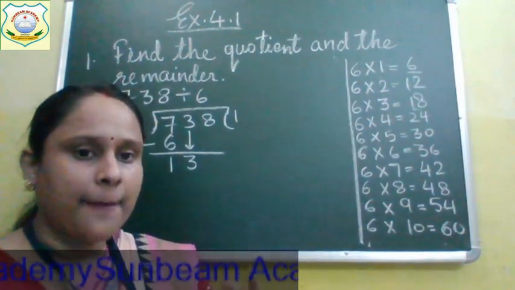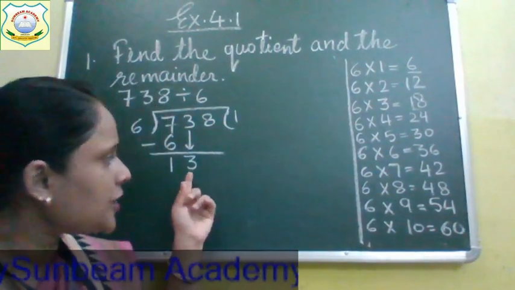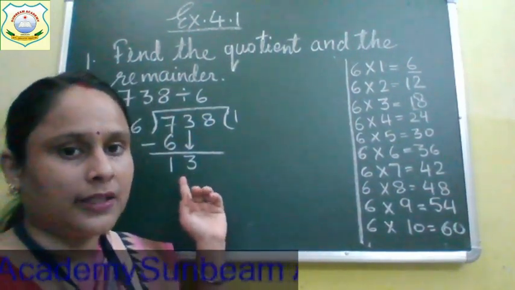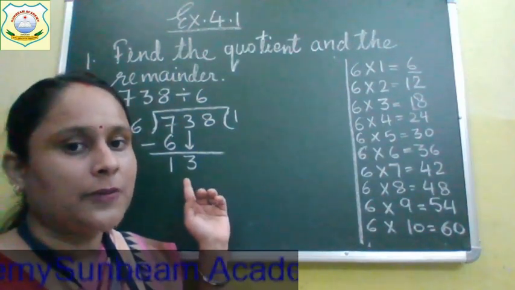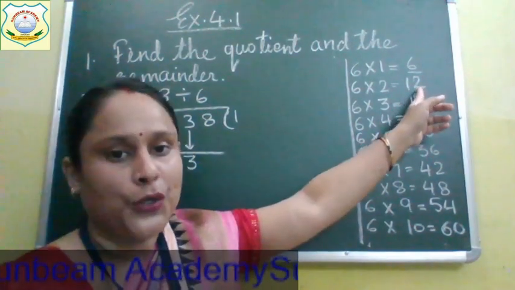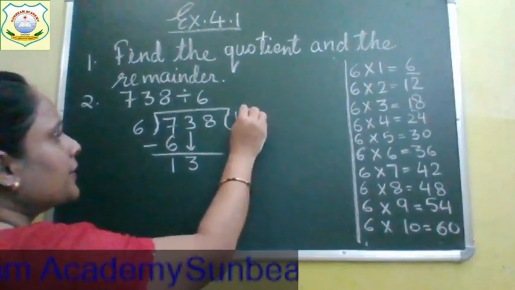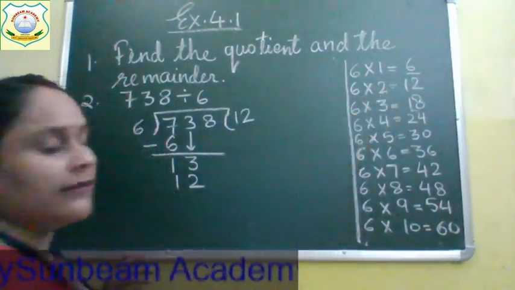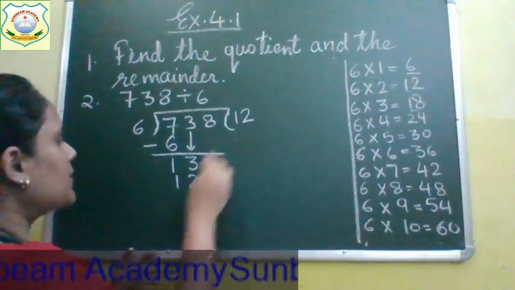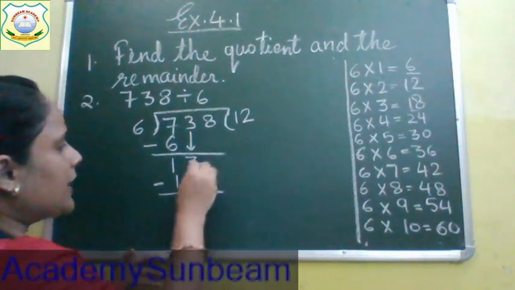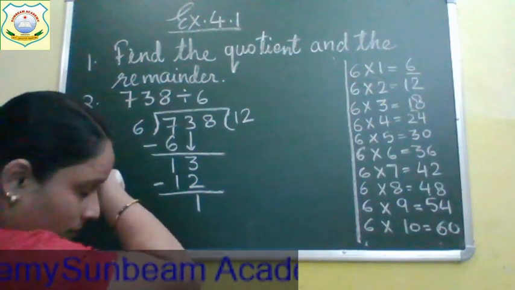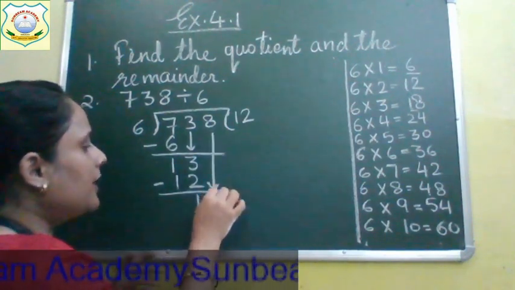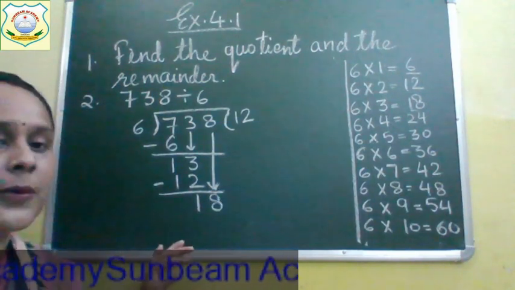So we will take a number below it. Which number comes just before 13? 12. So 6 twos are 12. How many times are we getting 12? 2 times. 6 twos are 12. Now we got the remainder 1 over here. Now which number will we bring down? 8. We will bring down 8.